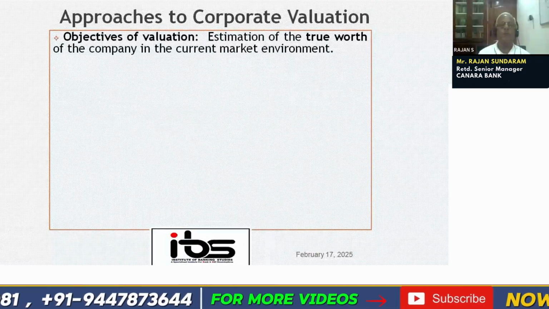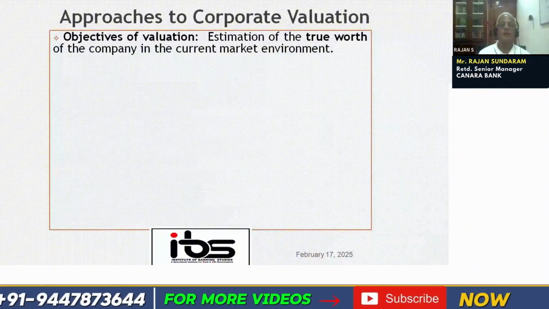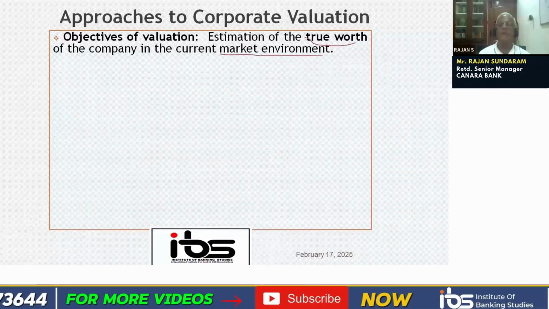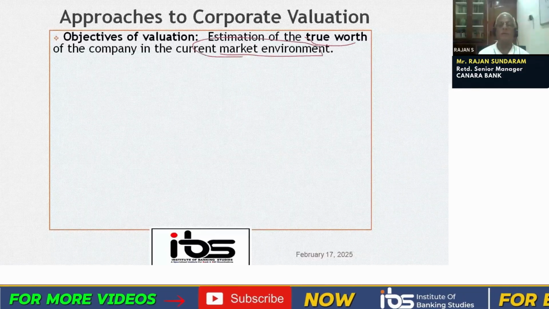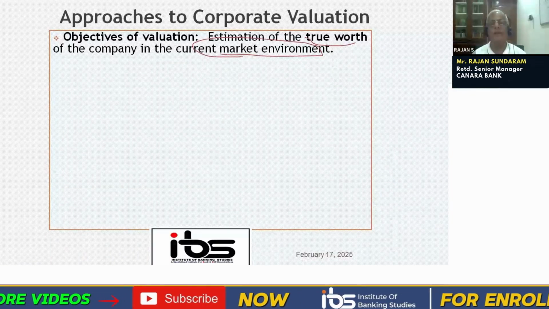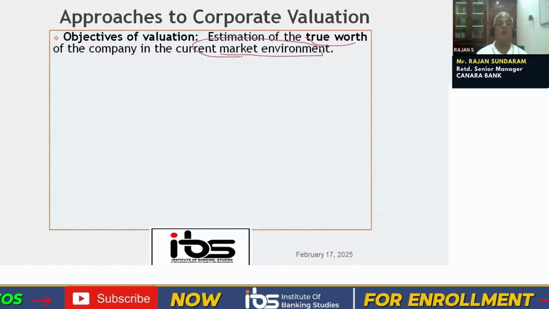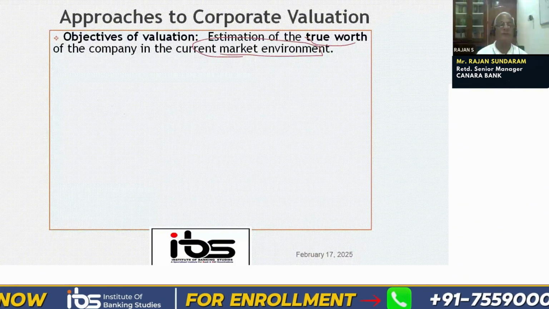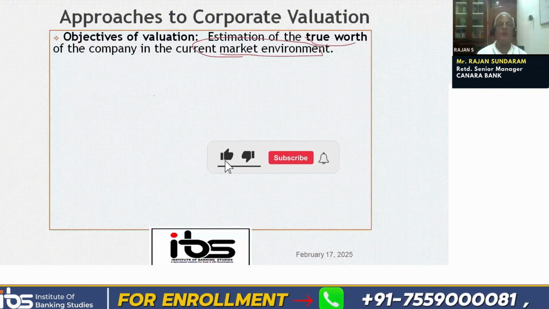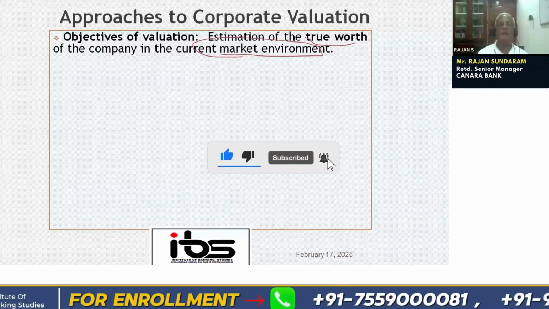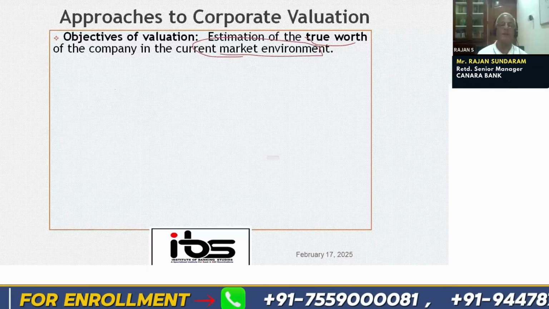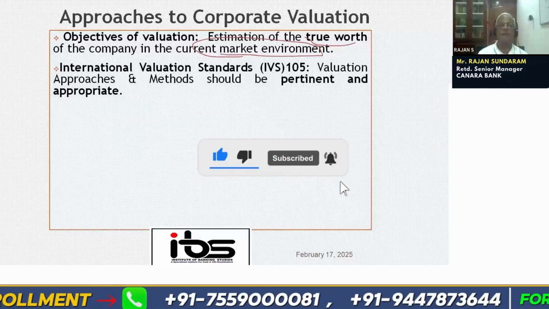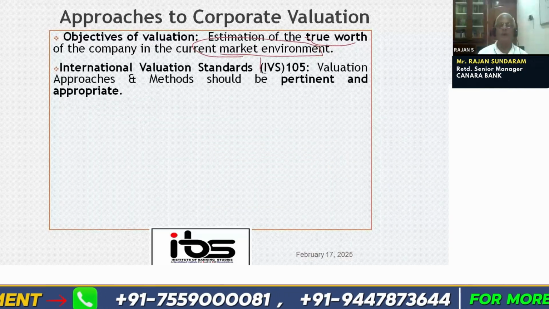So, approaches to valuation. The first objective of valuation is estimation of the true worth of the company in the current market environment. We know that the stock market sometimes overvalues companies when the economy is booming. Now we know that from 82,000 onwards, the Sensex has dropped to 75,000. That means the market valuation of companies has come down drastically. So we want to know the estimation of the true worth of the company in the current market environment. So IVS 105, please remember, for the MCQ.